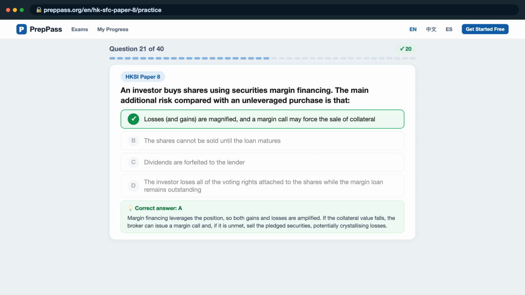Margin financing leverages the position, so both gains and losses are amplified. If the collateral value falls, the broker can issue a margin call and, if it is unmet, sell the pledged securities, potentially crystallizing losses.